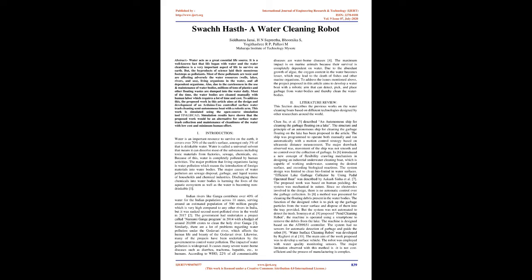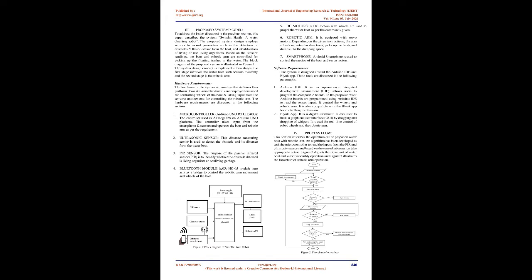The impact of water pollution is widespread. It causes many severe waterborne diseases such as diarrhea, trachoma, hepatitis, etc., in humans. According to WHO, 22% of all communicable diseases are waterborne diseases. The maximum impact is on marine animals because their survival is completely dependent on water. Due to the abundant growth of algae, the oxygen content in the water becomes lesser, which may lead to the death of fishes and other marine organisms. To address the issues mentioned above, the project proposed in this article aims to develop a water boat with a robotic arm that can detect, pick, and place garbage from water bodies and thereby clean the water bodies.